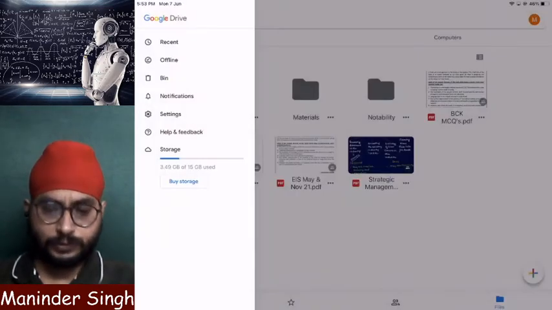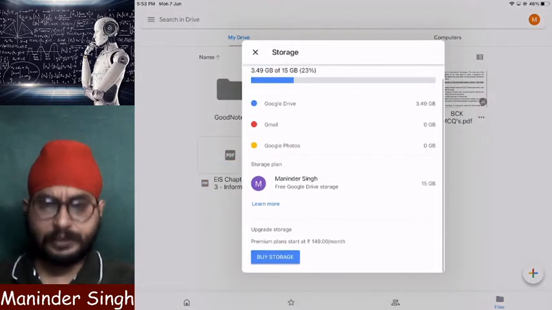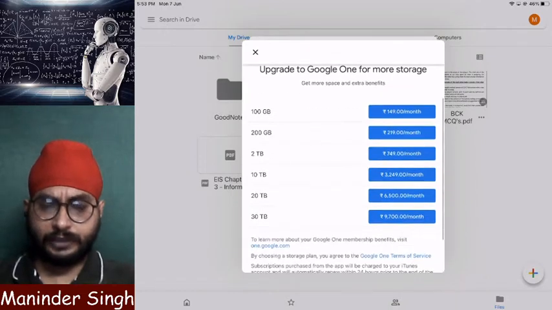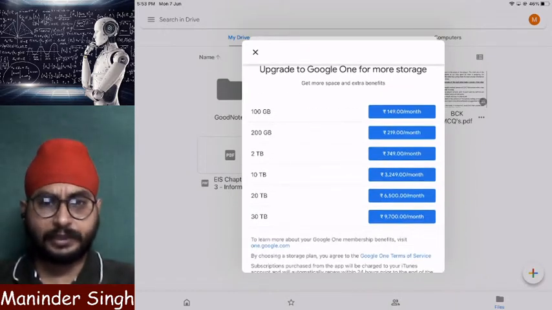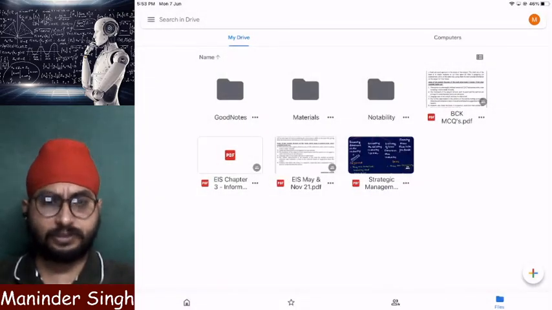If you want more storage, what you have to do? Click on buy storage. Clear? And here, click on buy storage. It will show 100 GB, 200 GB, 2 TB, 10 TB, 20 TB, 30 TB. Depending upon the size, you can access the data.